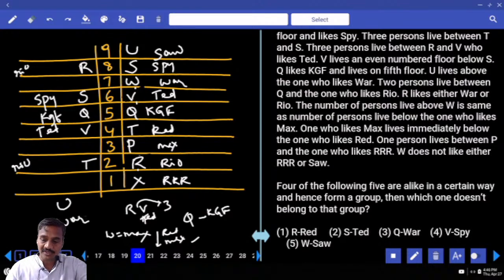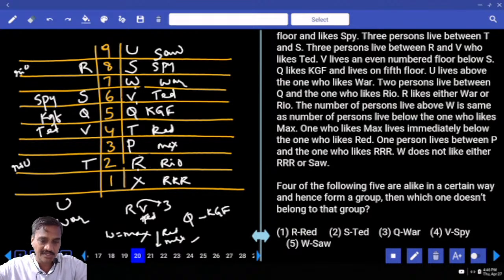The 20th question: which of the following is the odd one out? R and red, there is one person between R and red. S and red, there is one person. Q and war, there is one person. V and spy, there is one person. W and sum, there is exactly one person. In all the given possibilities, we have exactly one person. Then we need to check for the order.